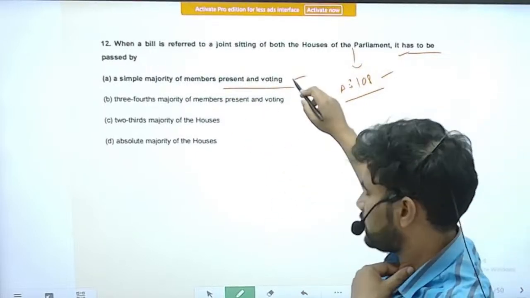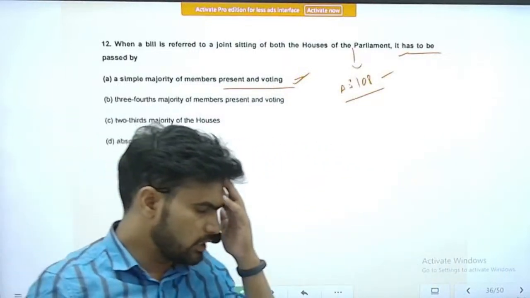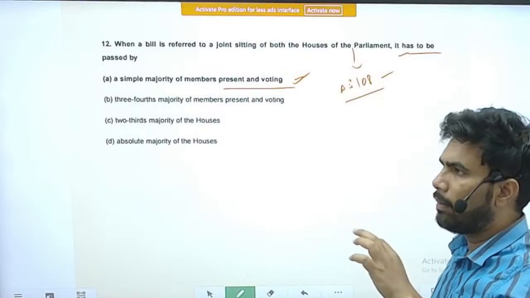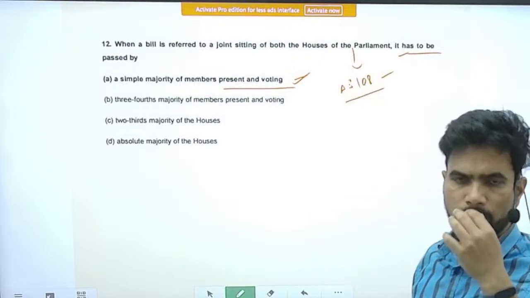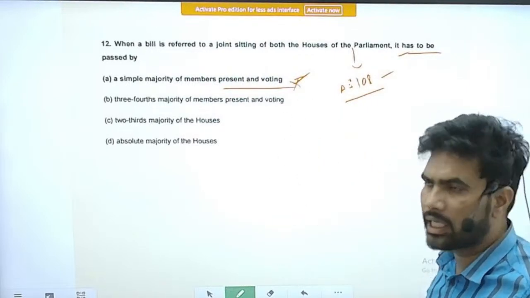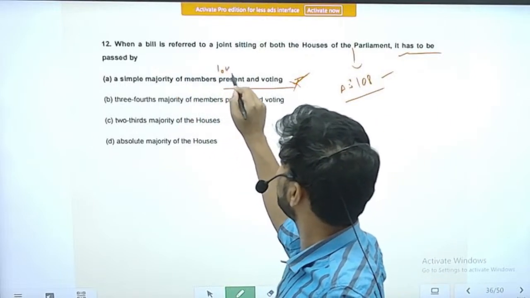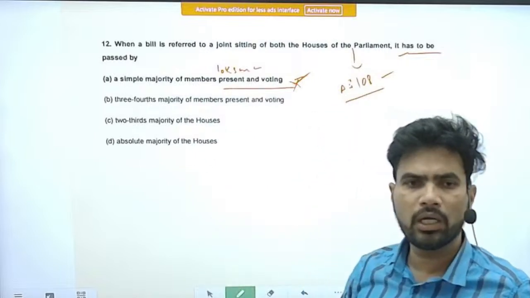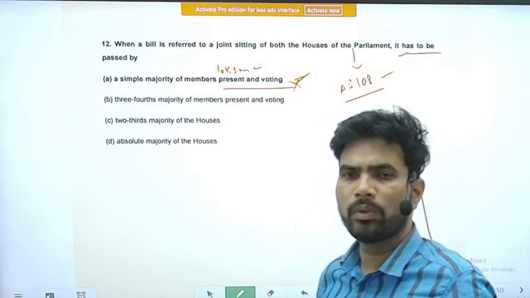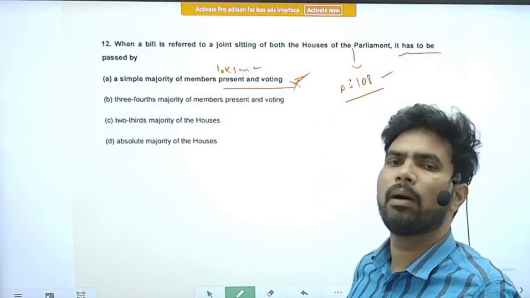Yes, yesterday we discussed this, the respective powers of Rajya Sabha and Lok Sabha. When it comes to ordinary bills, though it looks like both the houses have equal powers, because of the mechanism of joint sitting and the numerical superiority of the Lok Sabha, with almost 200 extra members in Lok Sabha compared to Rajya Sabha, the Lok Sabha may prevail.